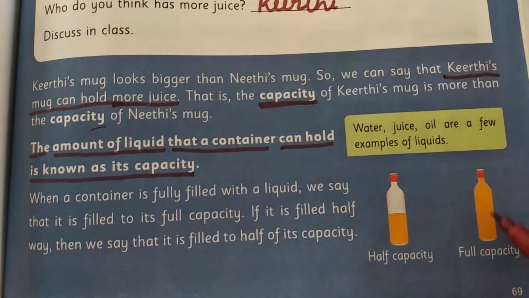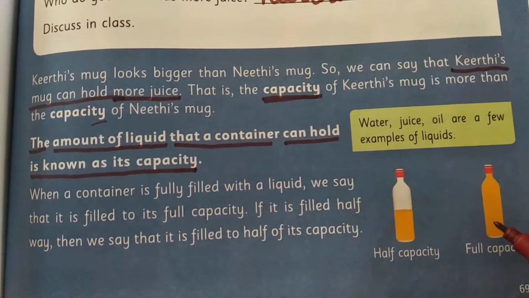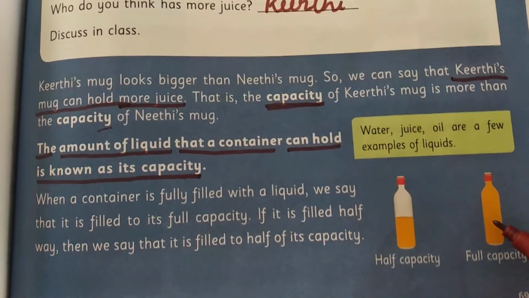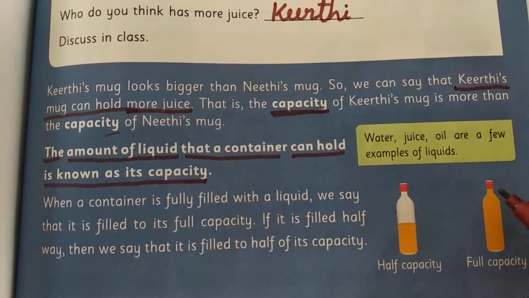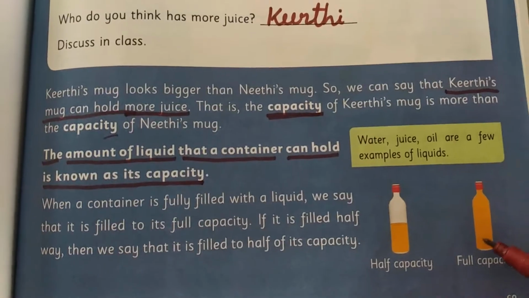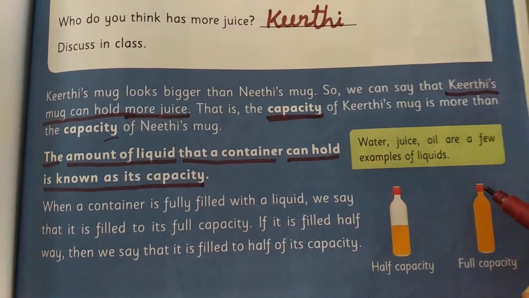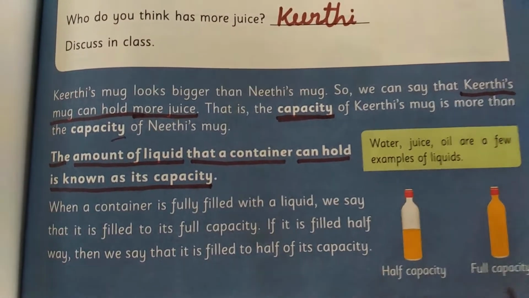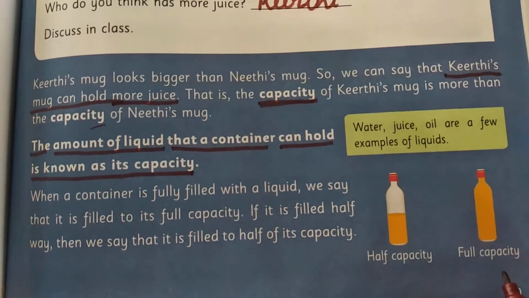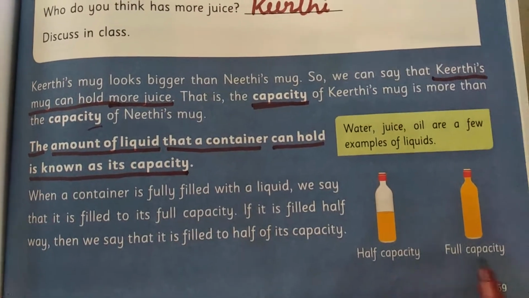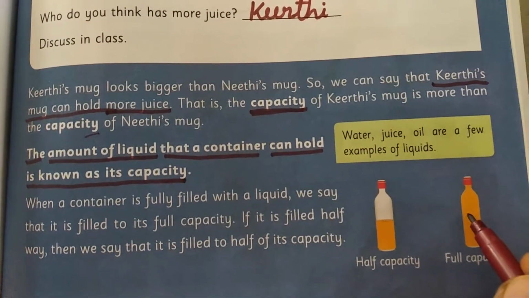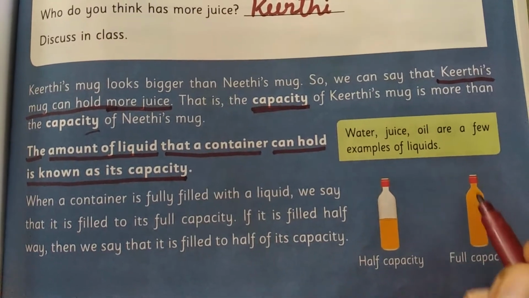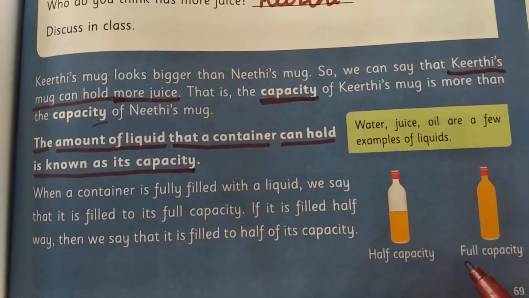This is one bottle. In this bottle the juice is filled up to the top, so we call it full capacity. Full capacity means how much the container can hold.